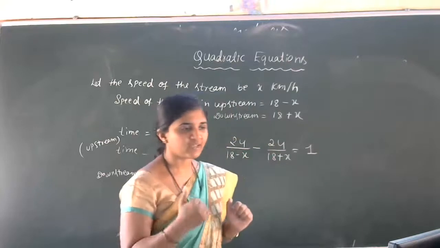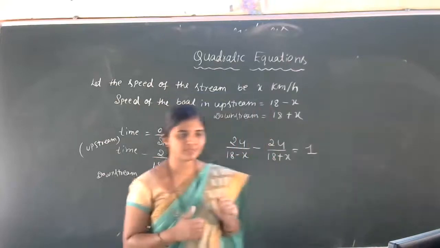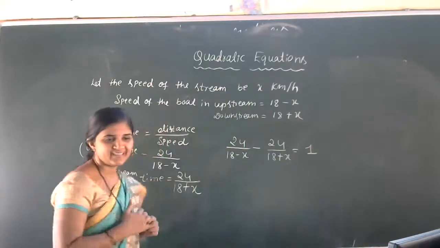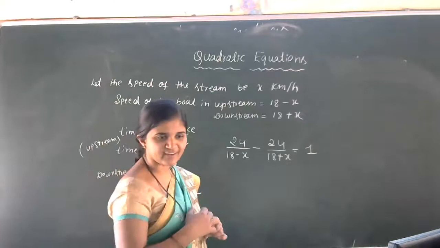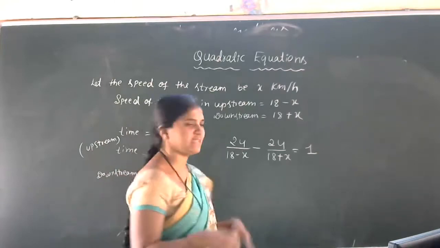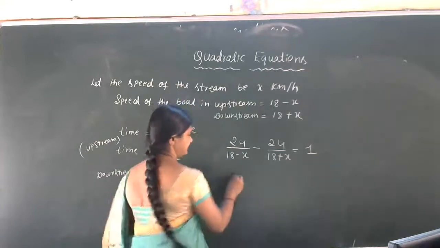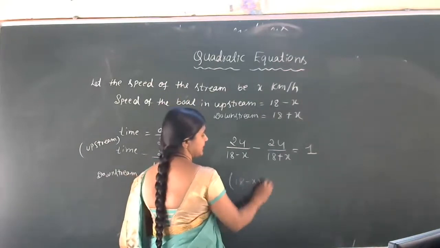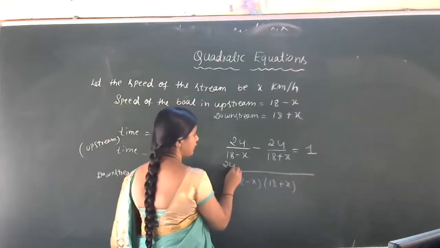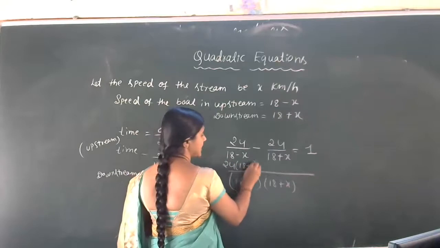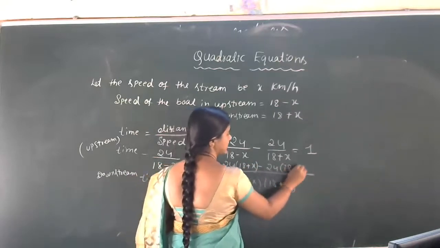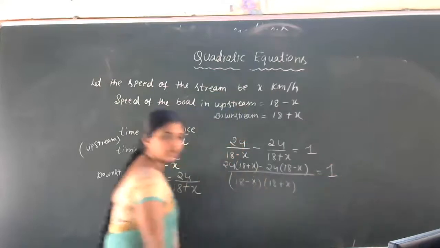So can you continue this problem? What is the next step? Yes, Vaishnavi, right answer. Next step is LCM. What is the LCM here? 18 minus x into 18 plus x is the LCM. So next, 24 into 18 plus x minus 24 into 18 minus x is equal to 1. Got the idea of this one?